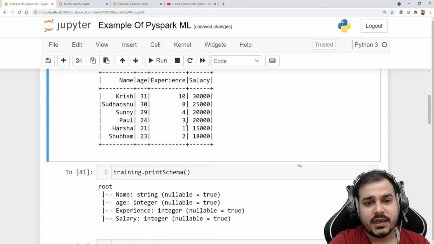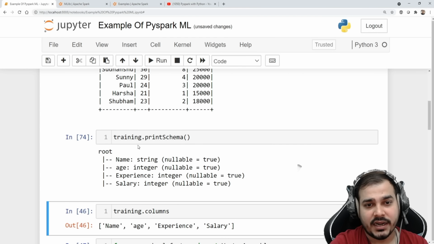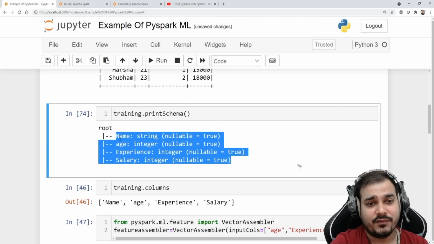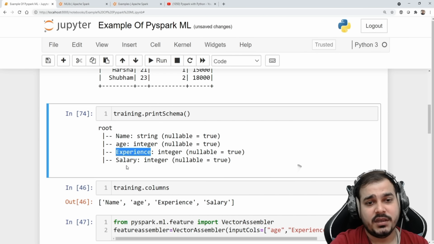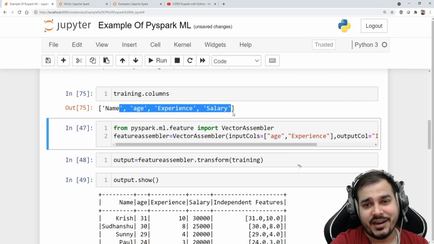Now from this particular data set, if I go and check out my print schema, here you'll be able to see that I'm getting this particular information. This is my entire print schema over here. I have features like name, age, experience, and salary. Now if I go and see training.columns, this is my training.columns.